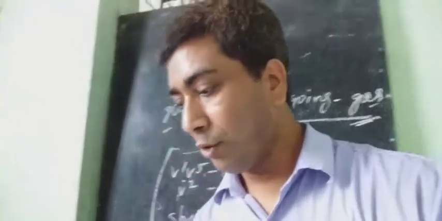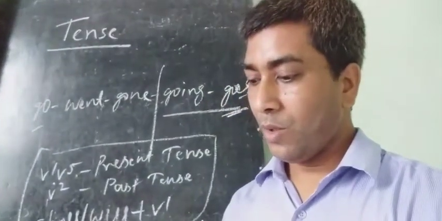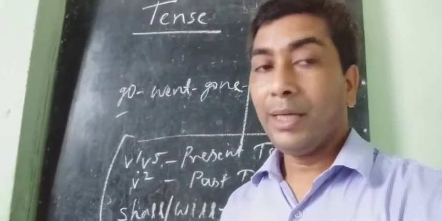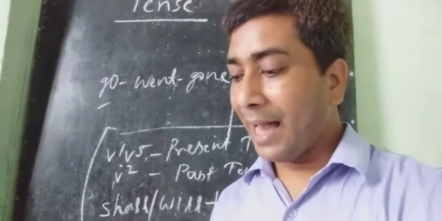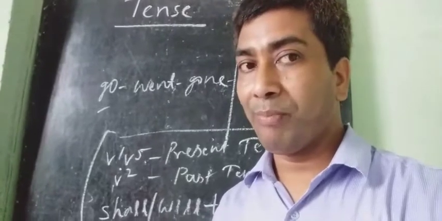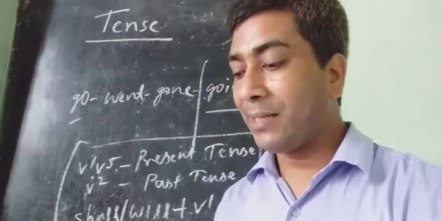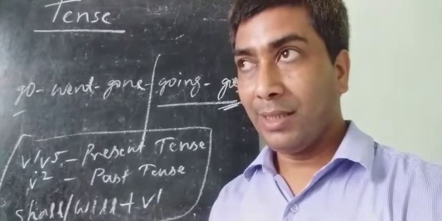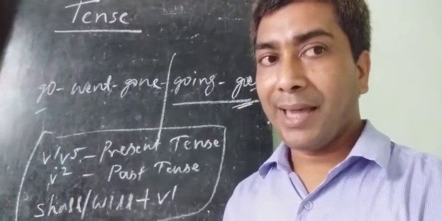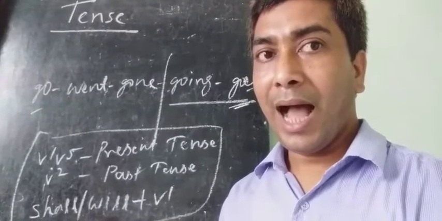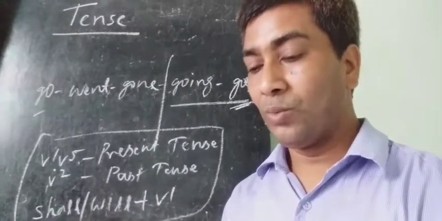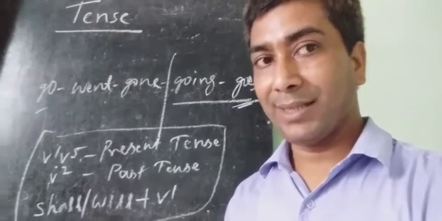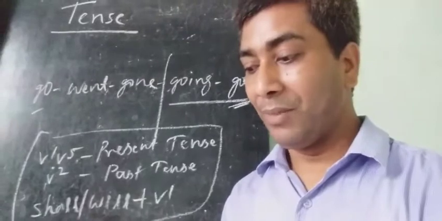Another example I give you. If I had money, had is V2, past tense. If I had money, I would help you. This is past tense, but it indicates present time.